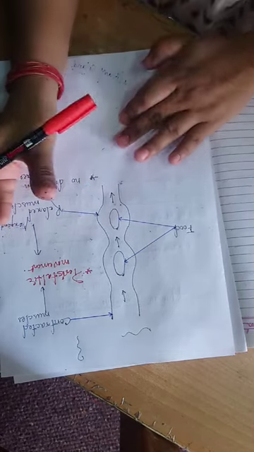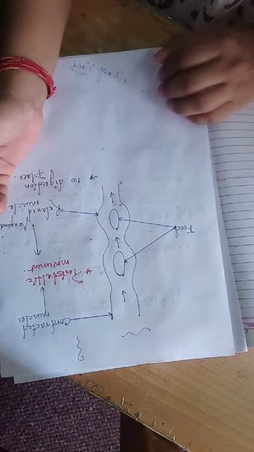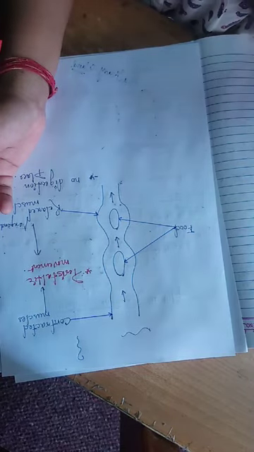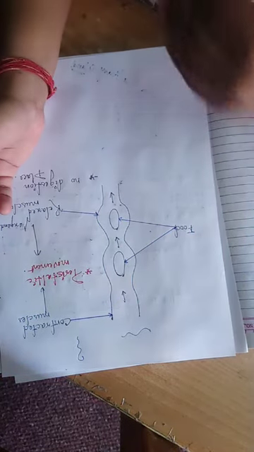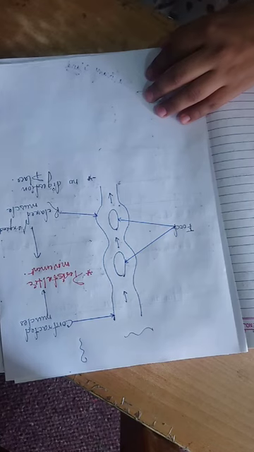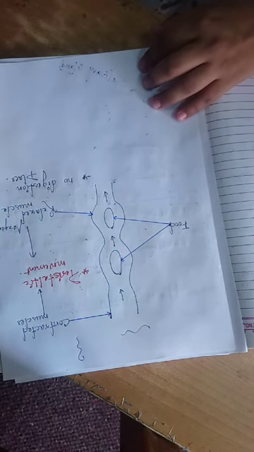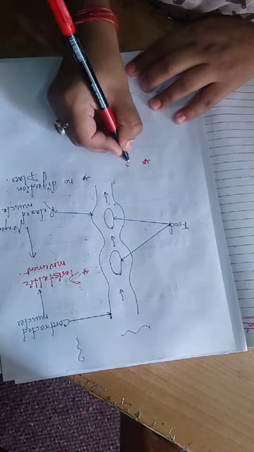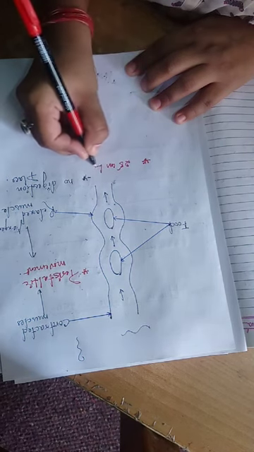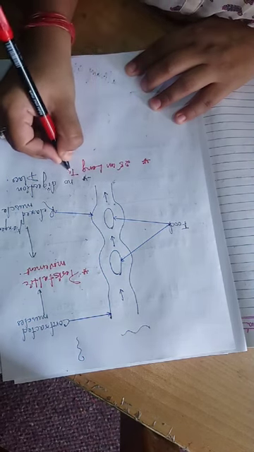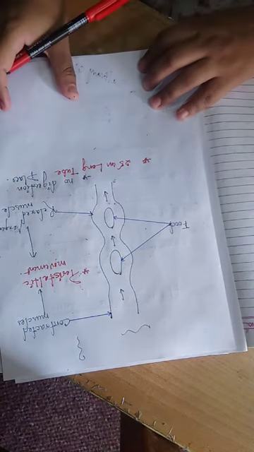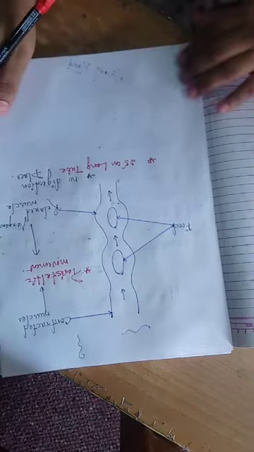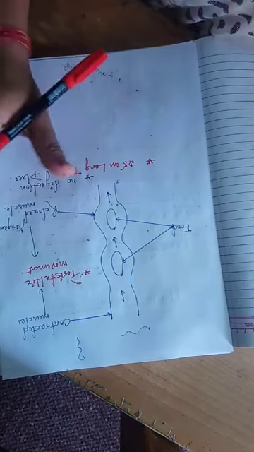In short, our esophagus shows peristaltic movement, which helps in the sliding down of our food. Also, our esophagus is a 25 centimeter long tube. So the esophagus is, I think, quite clear to you.